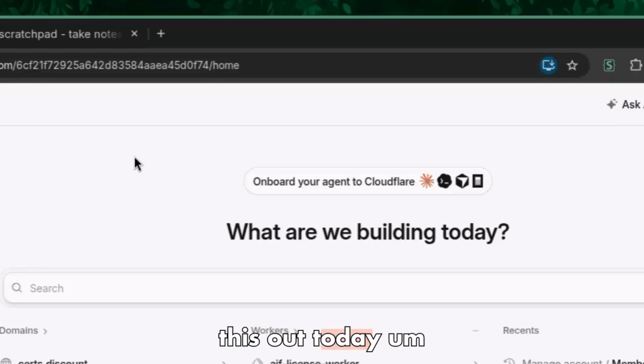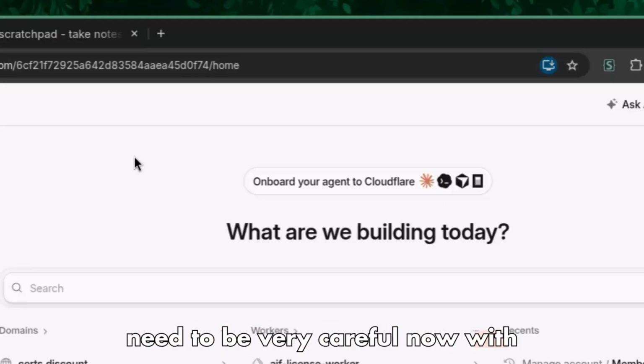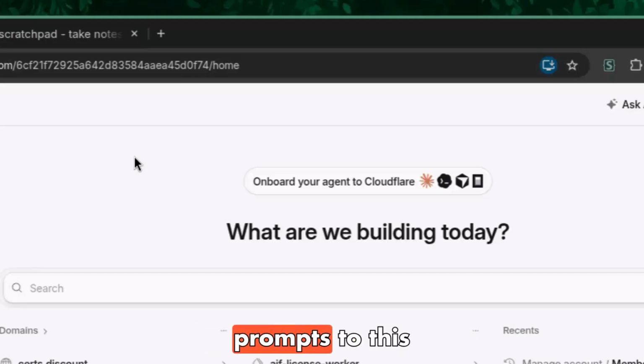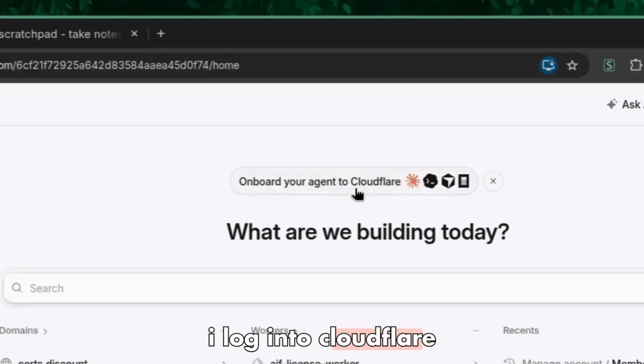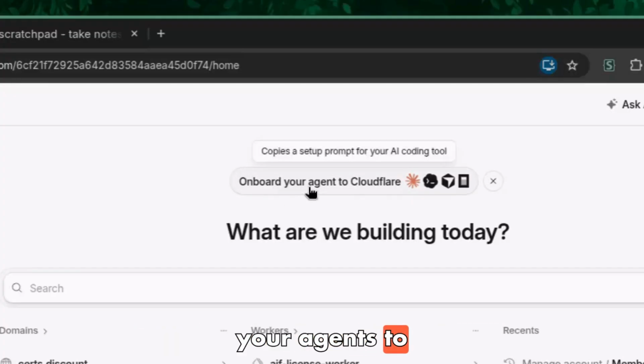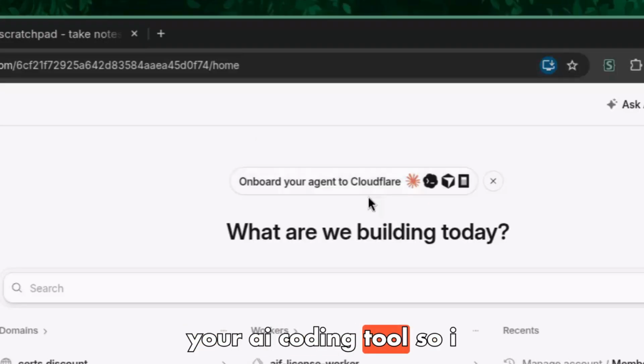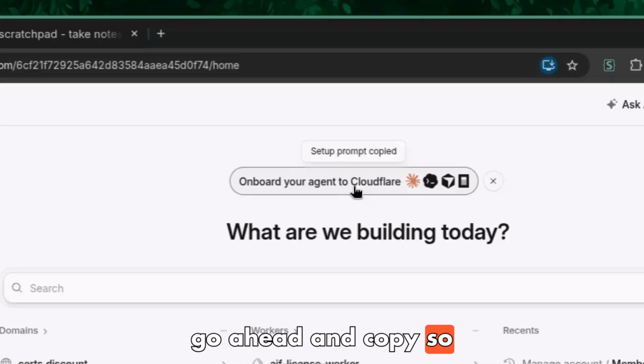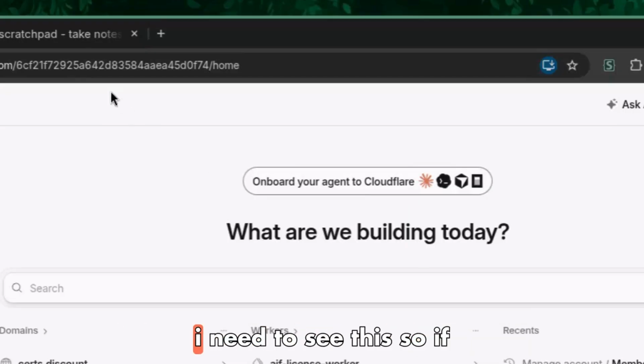I just figured this out today, and it seems like we need to be very careful now with how we provide prompts to this AI agent, because when I log into, for example, Cloudflare, they said that you can onboard your agent to Cloudflare, right? So it says like copy a setup prompt for your AI coding tool. So I go ahead and copy. So I don't know what this is. So obviously I need to see this.